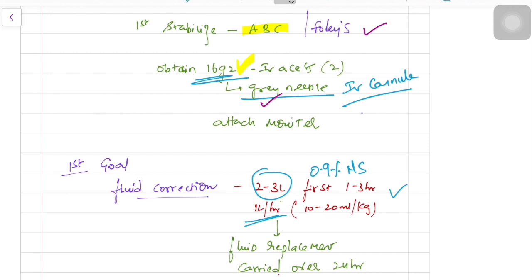Then establish the diagnosis of DKA by checking the blood glucose level with a glucometer. If it is greater than 250, then get a ketone check. Ketone is also done with a strip. If it is greater than 1 or 2, then the patient can be confidently categorized as DKA, because ketone becomes the main marker of diabetic ketoacidosis. It differentiates DKA from simple hyperglycemia.